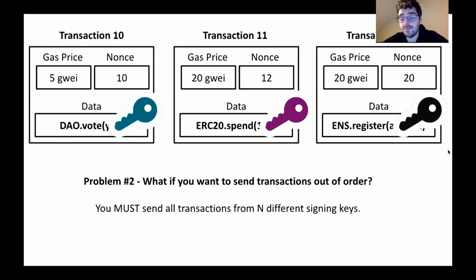So the second problem is, what if the user wants to send transactions out of order and bypass this network rule? Maybe they want to process 1,000 withdrawals and they don't really care what order they're processed in. To do that, the user has to sign them from n different signing keys, and that's really frustrating.